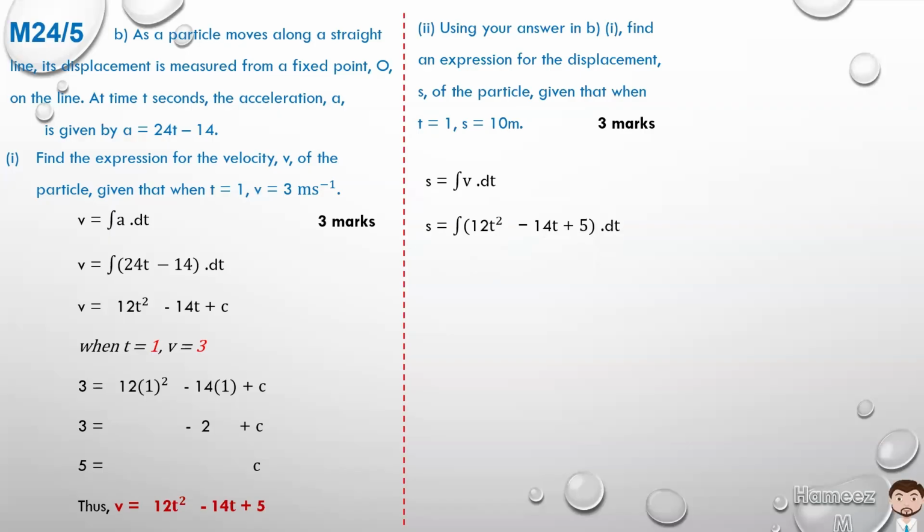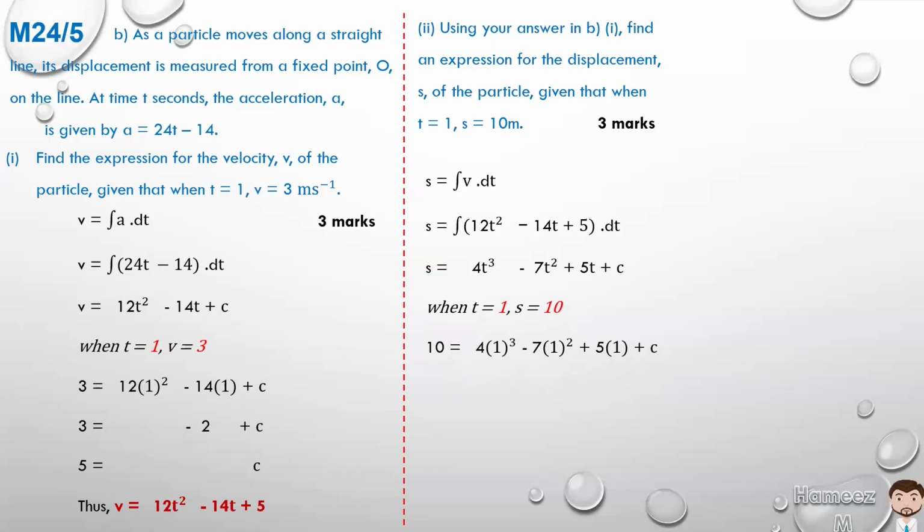And if we integrate 12t squared, we're going to get 12t cubed over 3. 3 into 12 is 4, so we could write it as 4t cubed. We integrate minus 14t, we get minus 14t squared over 2, which is minus 7t squared, plus 5 integrated will be 5t plus c. But we know when t is equal to 1, s is equal to 10. So we can substitute into there and find c. As such, 10 is equal to 4 by 1 cubed, because t is 1, minus 7 by 1 squared, plus 5 by 1 plus c.